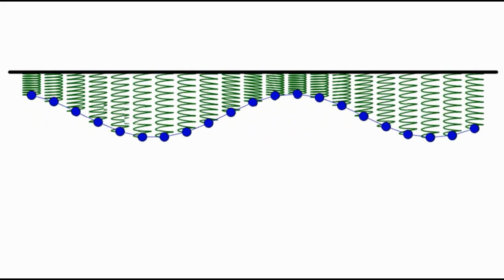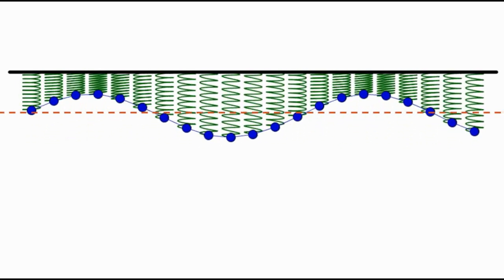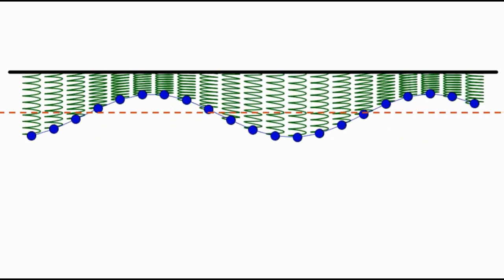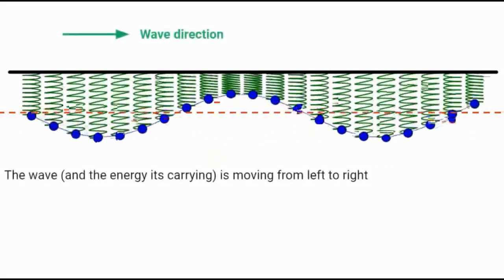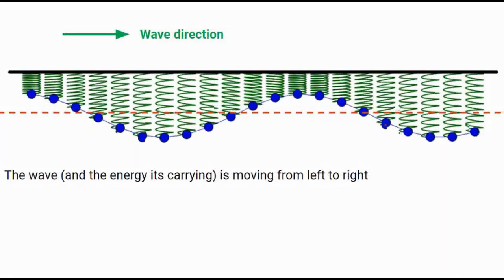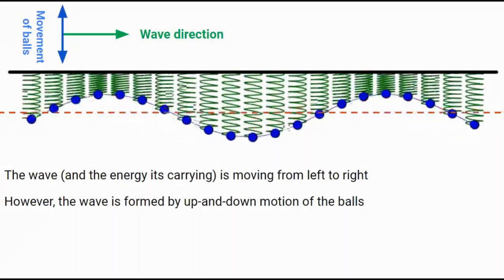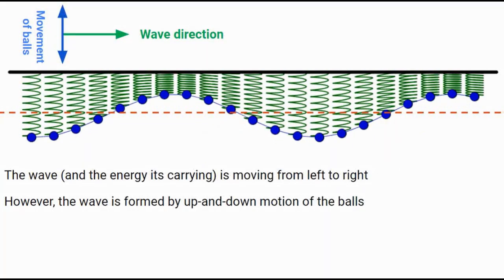So now with this long chain of balls connected together, the wave starts to look much clearer. If they were all at rest, the balls would be sitting still along that red equilibrium line. But a disturbance to the first ball on the left is sent from left to right along the chain. You can see that the wave itself is moving from left to right across the screen. However, the wave was formed by moving the ball on the left up and down.